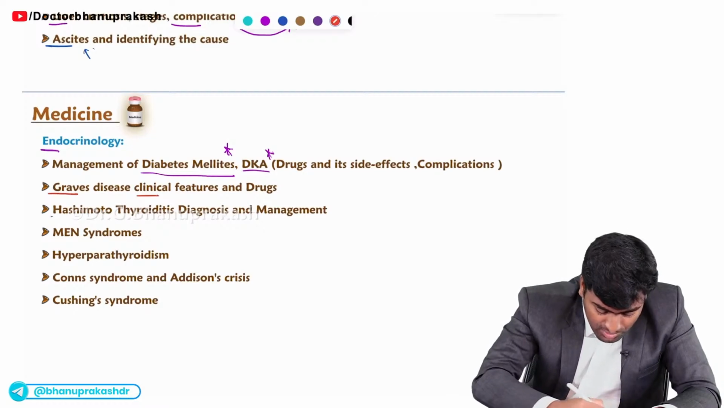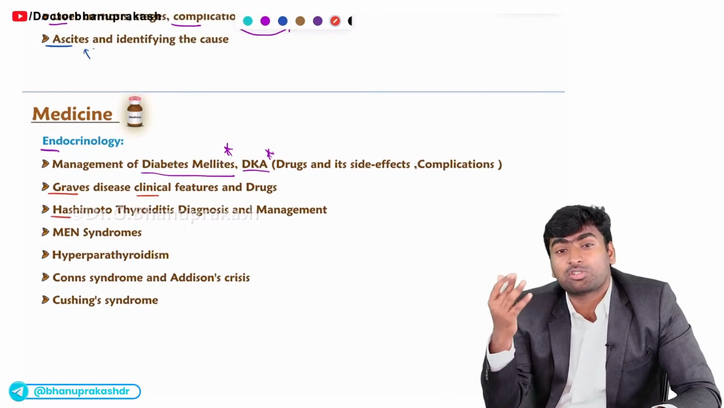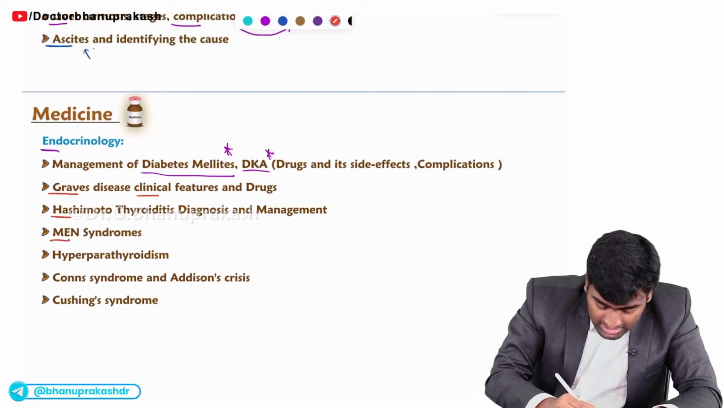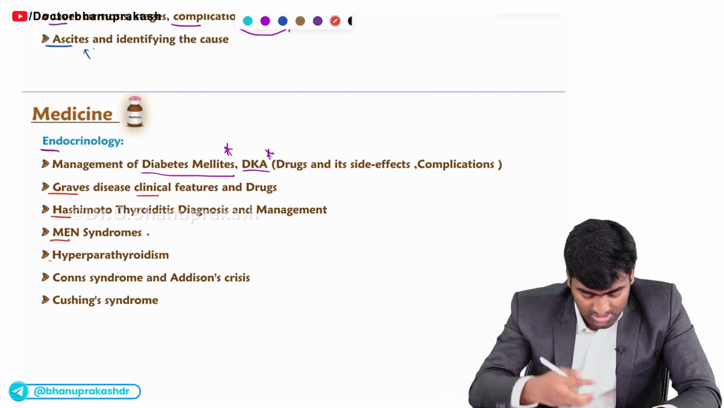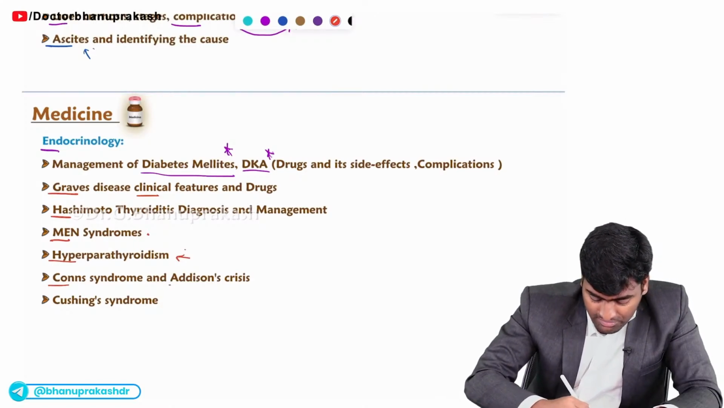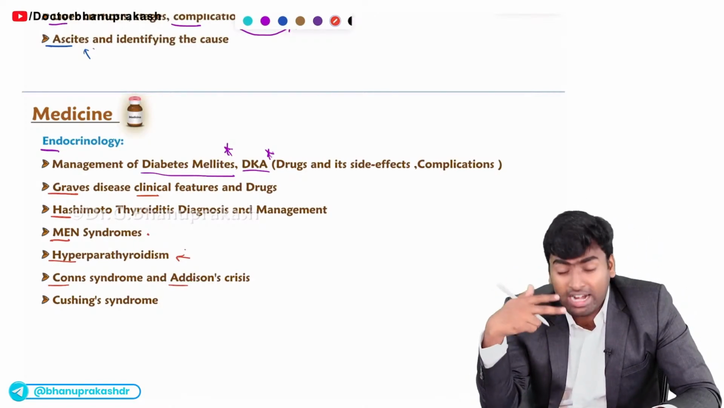The same for Hashimoto thyroiditis. What are the drugs you will use for hypothyroidism? Fine. And you should know about the classification of these MEN syndromes and causes of hyperparathyroidism and the test which we use for Conn syndrome and Addisonian crisis.